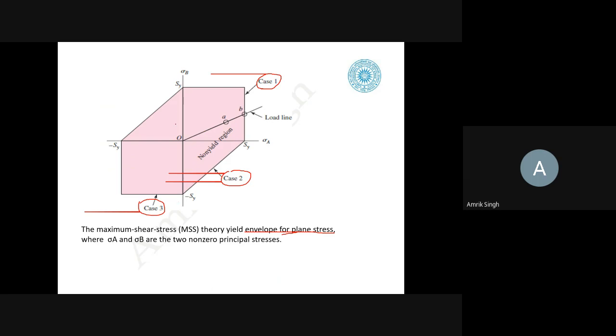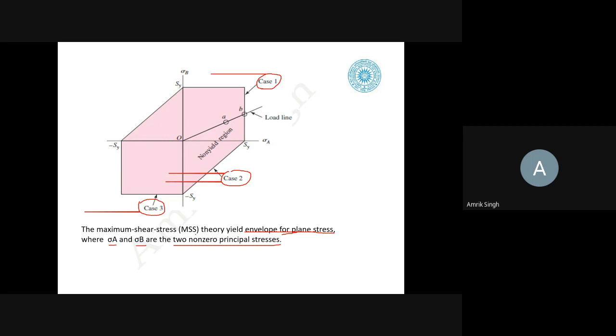So if we join this, we envelop this, so this becomes the case 2. So maximum shear stress theory yields the envelope for the plane stress where sigma A and sigma B are two non-zero principal stresses. Okay, so any point which is lying in this envelope is considered to be the safest point for designing that component. So this is the maximum shear stress theory.